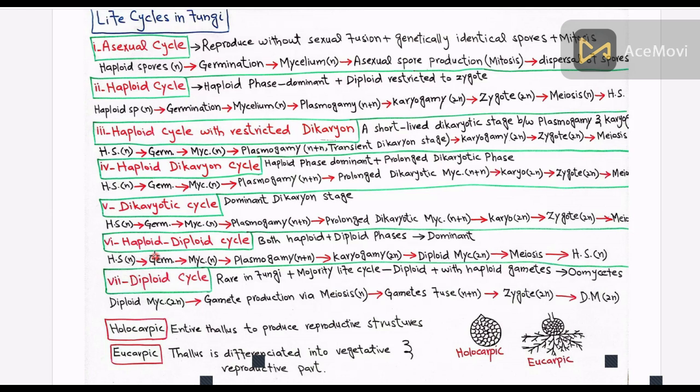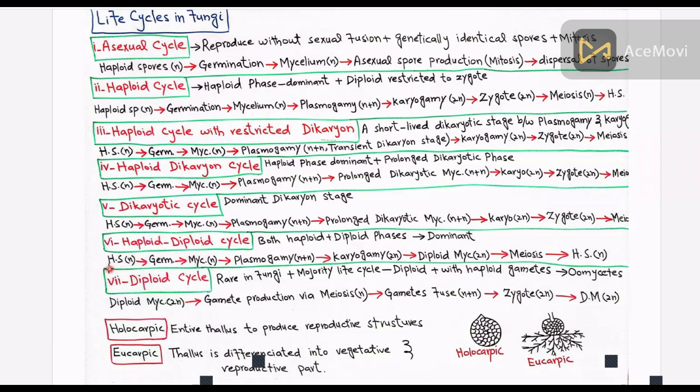The sixth one is the haploid-diploid cycle. Both haploid and diploid phases dominate. It means both haploid and diploid phases are prominent. Haploid spores germinate and grow until mating occurs, producing a diploid zygote which divides mitotically before meiosis, returning the cycle to haploidy. Examples include some chytrids and water molds.